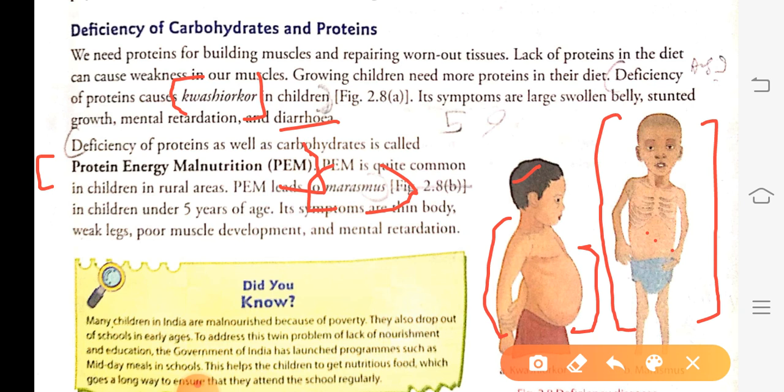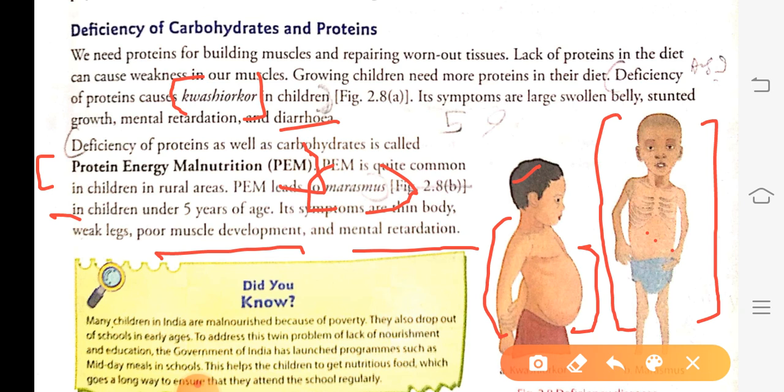What are the symptoms of marasmus? The symptoms of marasmus are weak legs, poor muscle development, and mental retardation. So the children with marasmus are very weak, their legs are very weak, their muscle development is very poor, and their mind also doesn't work as the mind of a normal child works.